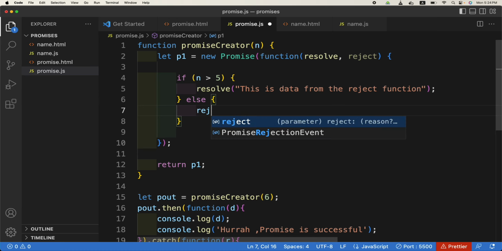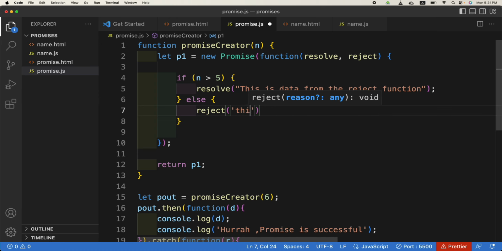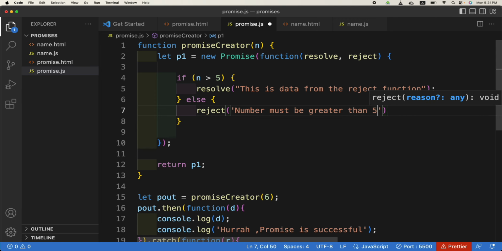So reject, this is from the reject function, or maybe the number must be greater than 5. That's why you have been rejected.